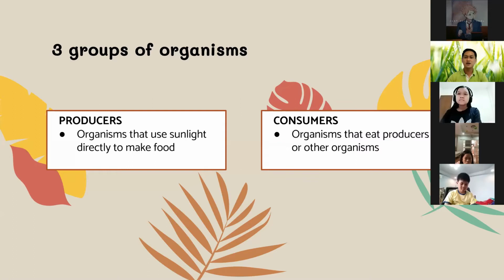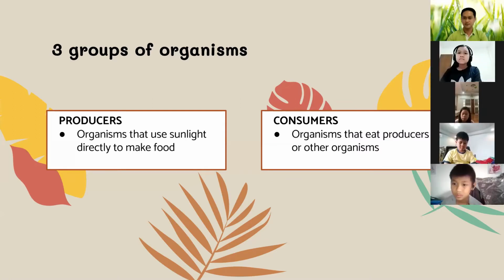Next, let's go with consumers. Consumers are organisms that eat producers or other organisms. Consumers are organisms that eat producers or other animals or organisms, like human beings.